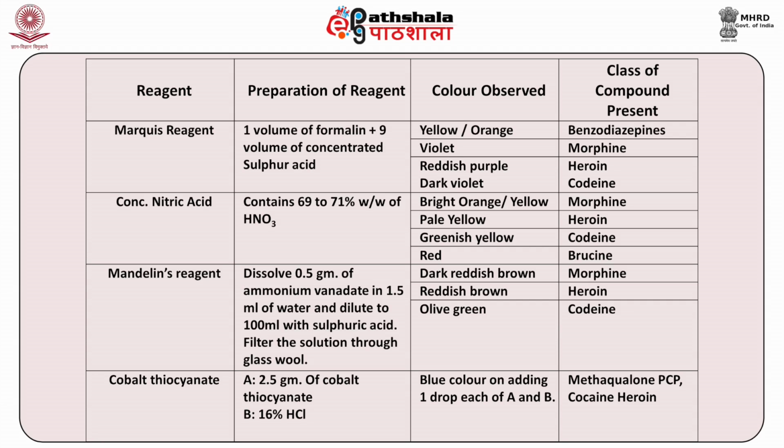Yet another important reagent is the Mandelin's reagent. And how is the Mandelin's reagent prepared? Dissolve 0.5 grams of ammonium vanadate in 1.5 ml of water and dilute it to 100 ml with sulfuric acid, and then filter the solution through glass wool. The result will be the Mandelin's reagent.